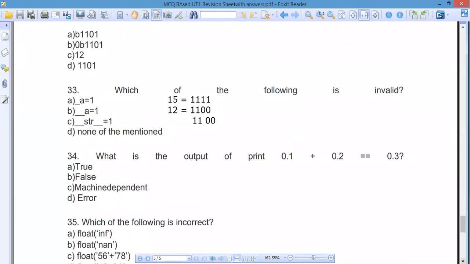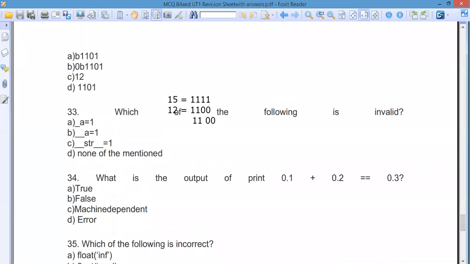Now, what is the output of 0.1 plus 0.3 is equal to this thing? What do you think for question 34? Slightly, there is a problem here. It seems to be correct, but floating point answers are not exactly the same. This is one problem which you will find. So here the answer is false.